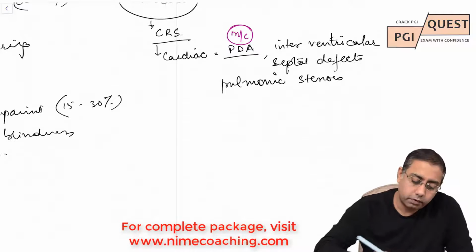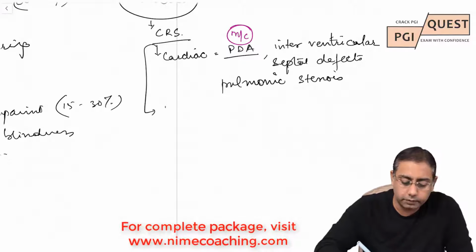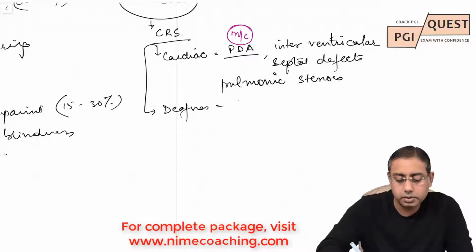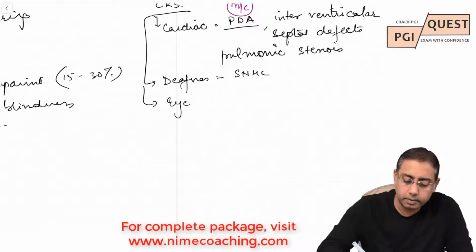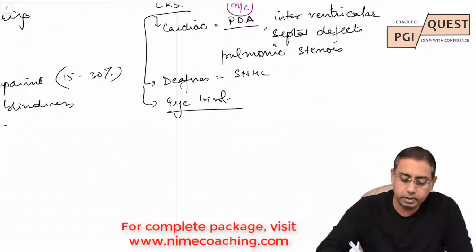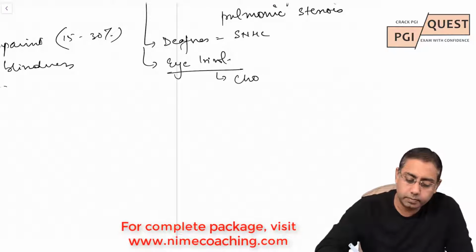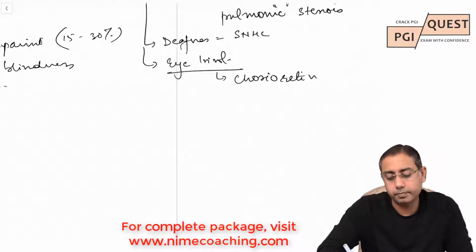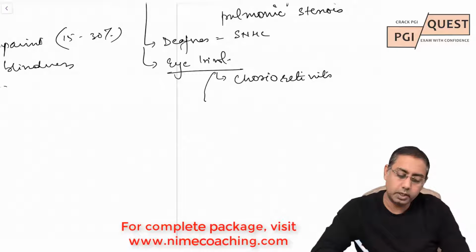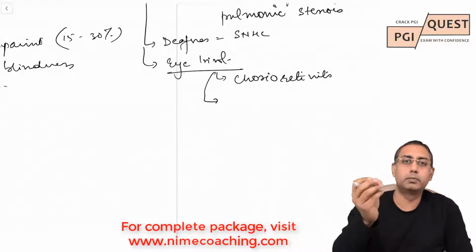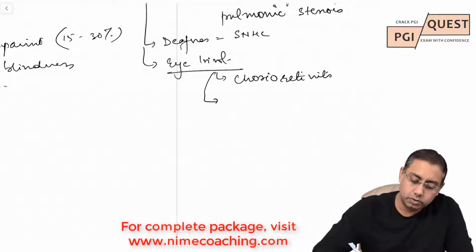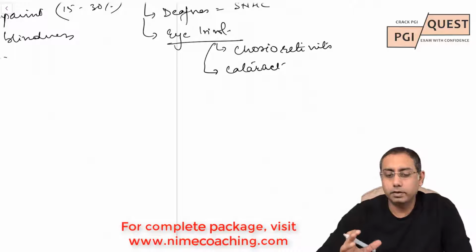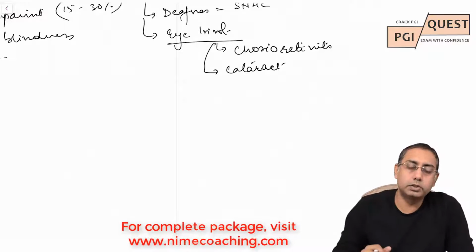In terms of hearing or deafness, there is sensorineural hearing loss, and for ophthalmic involvement, in eye involvement, there is chorioretinitis. The child who is suffering from congenital rubella syndrome will get a smaller eye, microphthalmia, with cataracts. So cataract is common. Please remember there is lens involvement in congenital rubella syndrome.